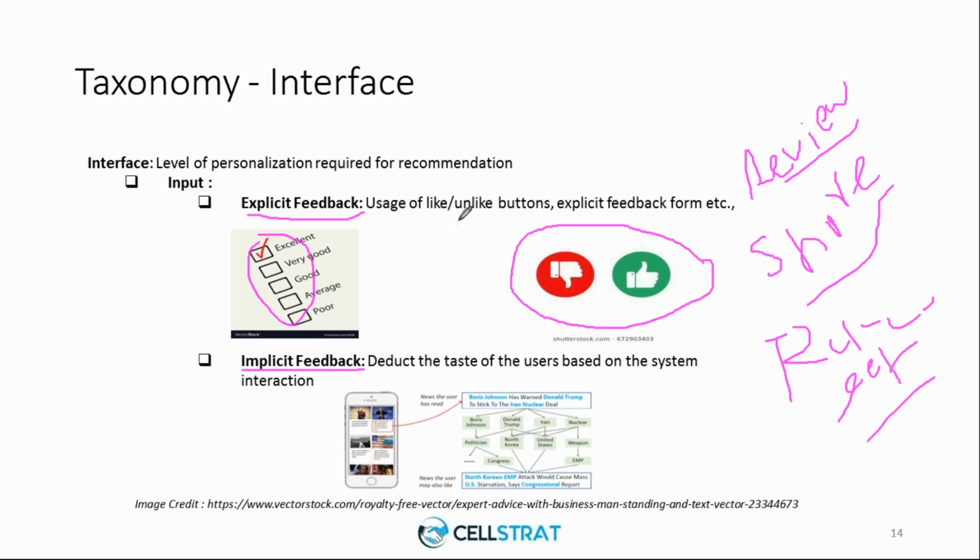The recommender system also considers implicit feedback, or a mix of both. So what is implicit feedback? Implicit feedback is where you don't give any feedback as such, but the system finds your taste, or understands you, based on your interactions.